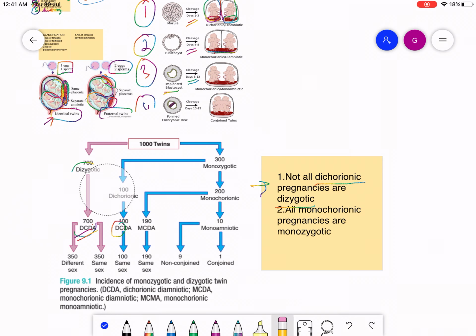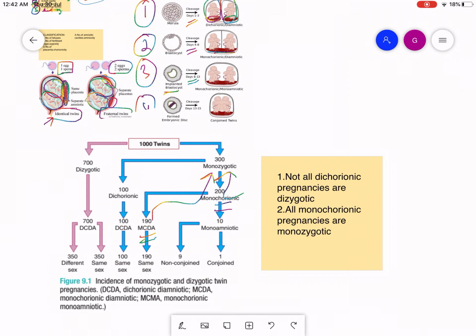Now we are going to discuss the second point, that all monochorionic pregnancies are monozygotic. This is monochorionic, this is monochorionic. They are always and always monozygotic. So I hope these points are cleared.